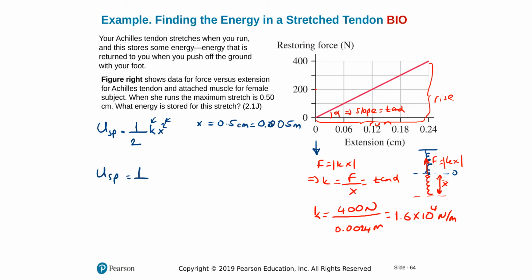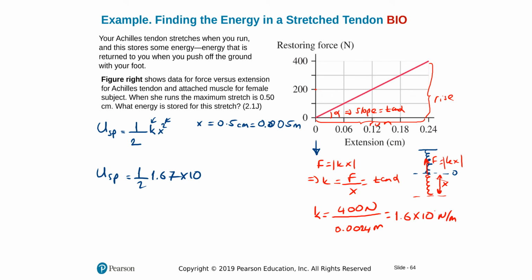It's actually 1.67. I'm going to put more information there. Times 10 to the 6. That's an error there. Let me check my numbers here too.